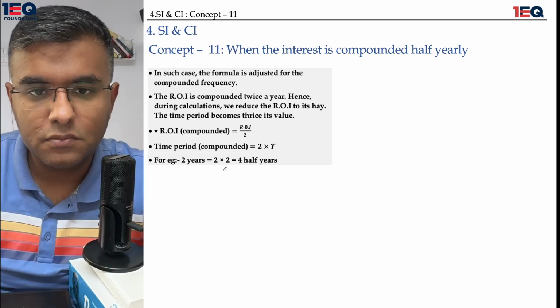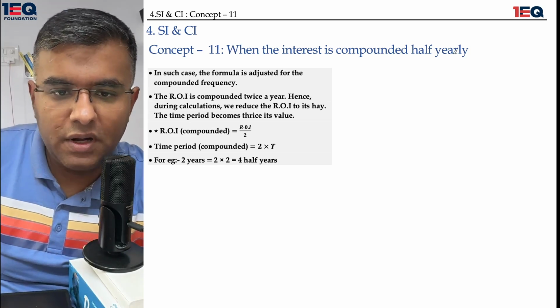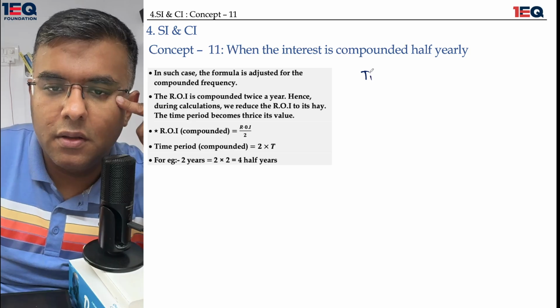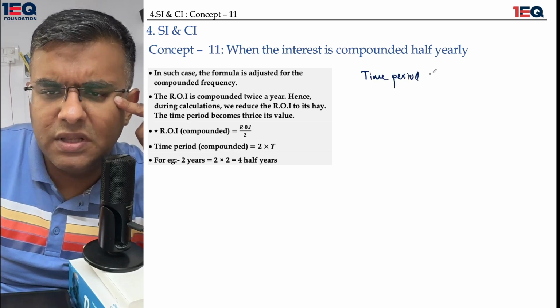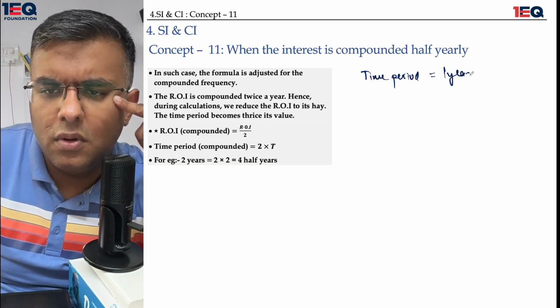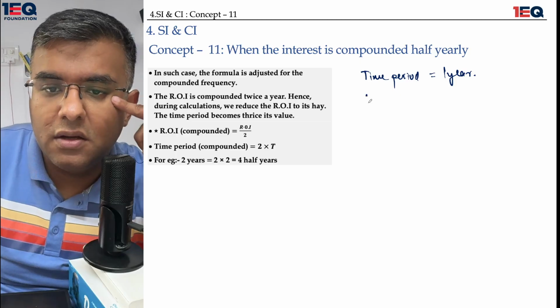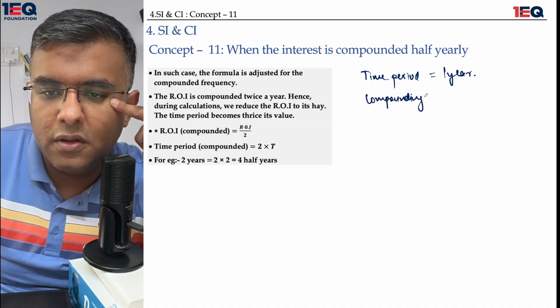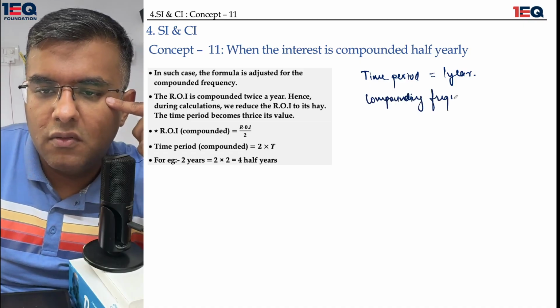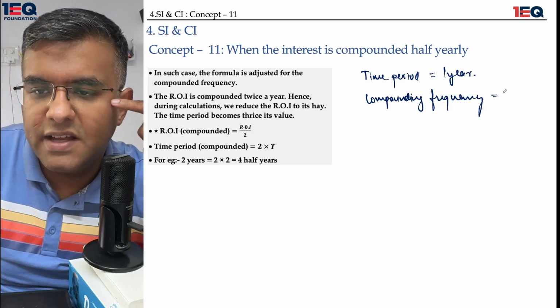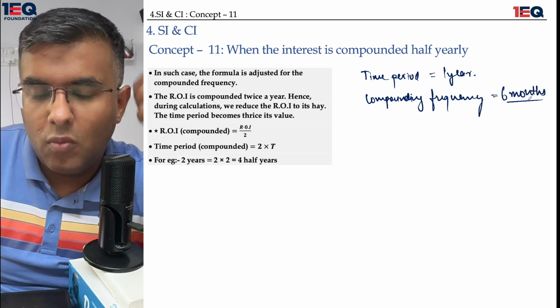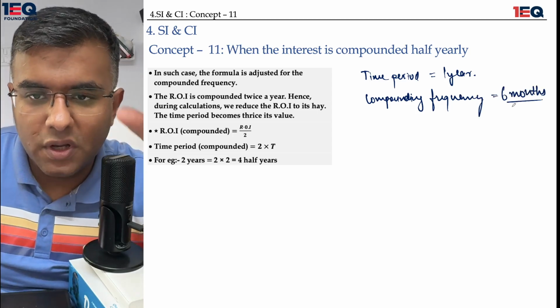Okay. When the interest is compounded half yearly, what happens is that the time period, let's assume in this case, is equal to 1 year, and the compounding frequency has been changed to 6 months. What does it actually do to your question?